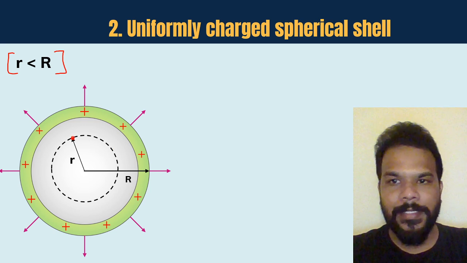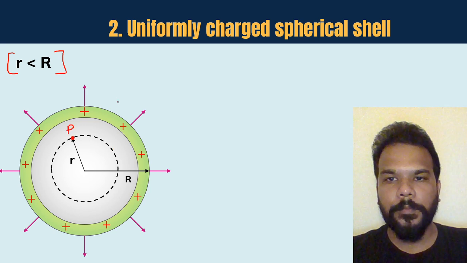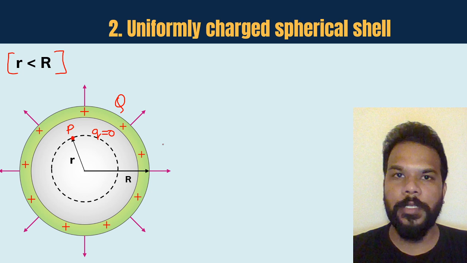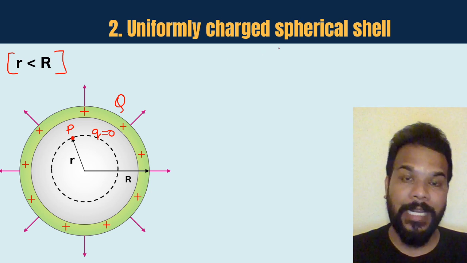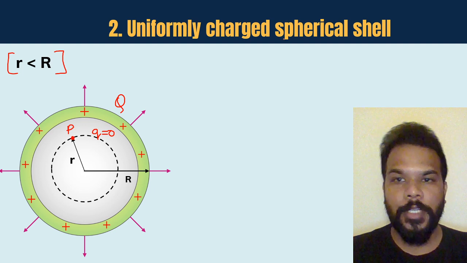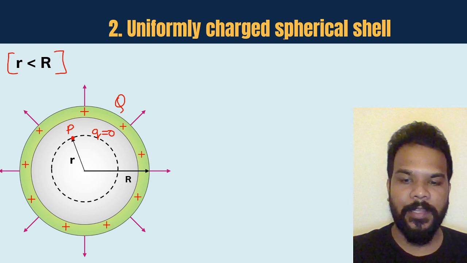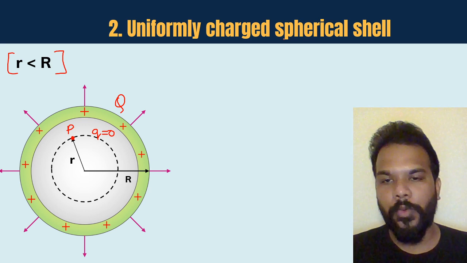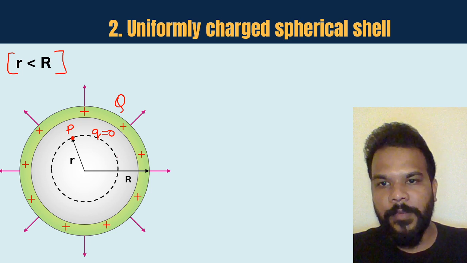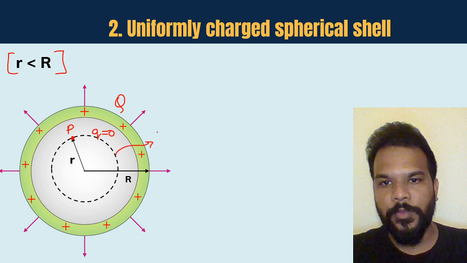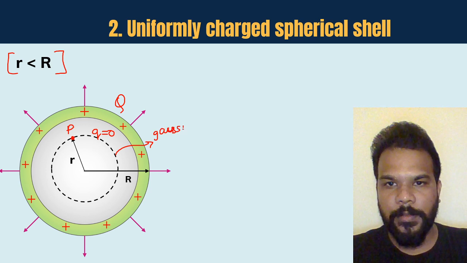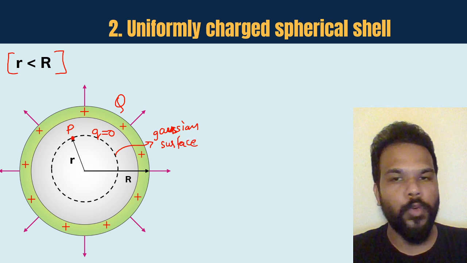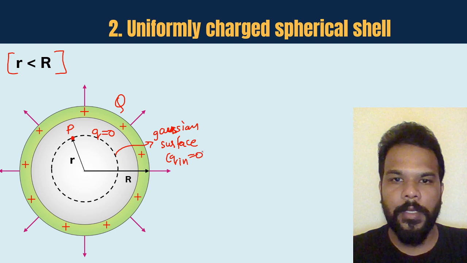So you see that now you are inside the sphere here at point P, and there is no charge enclosed inside the sphere because it's a uniformly charged spherical shell, or you can say it's a conducting sphere. So the charge is only residing on the exterior surface, only at the outer surface over here. Then even when you choose a Gaussian surface over here, what it encloses is no charge. We say that q enclosed is equal to 0.